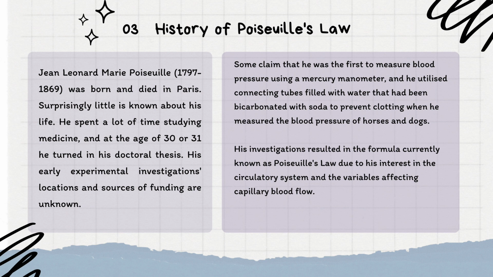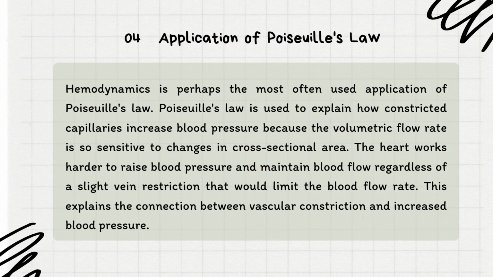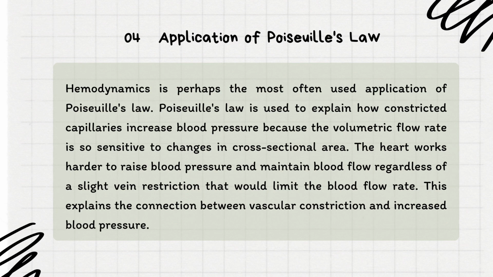History of Poiseuille's law. Jean Léonard Marie Poiseuille. Some claim that he was the first to measure blood pressure using a mercury manometer, and he utilized connecting tubes filled with water that had been treated with sodium bicarbonate to prevent clotting when he measured the blood pressure of horses and dogs.